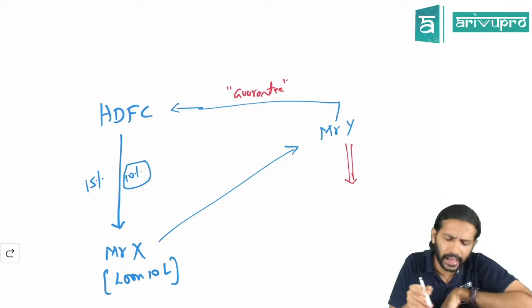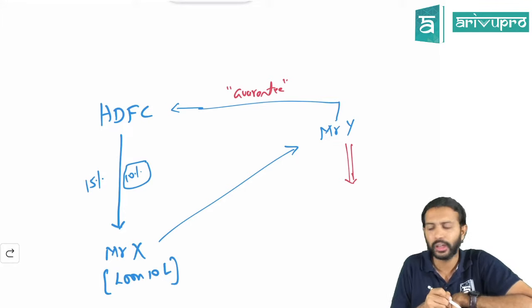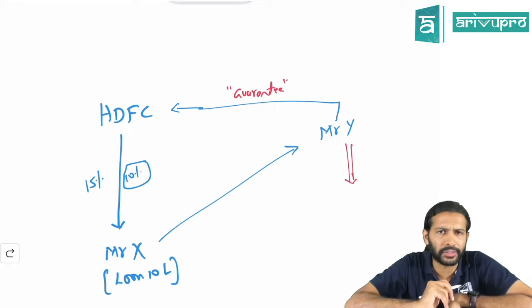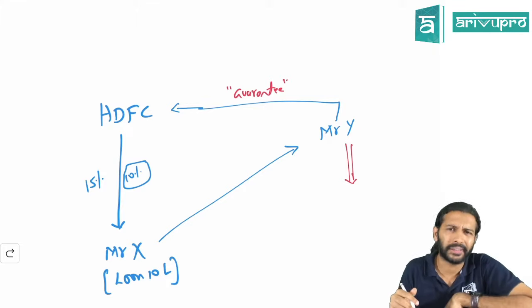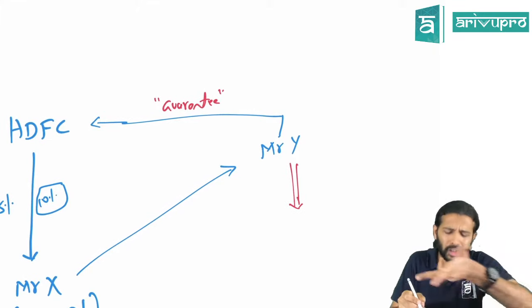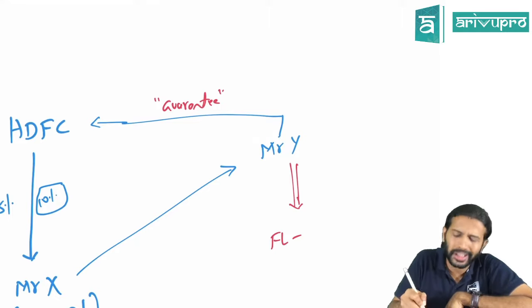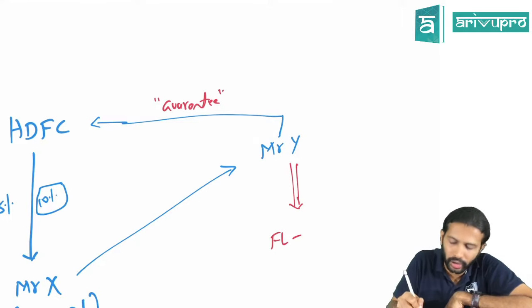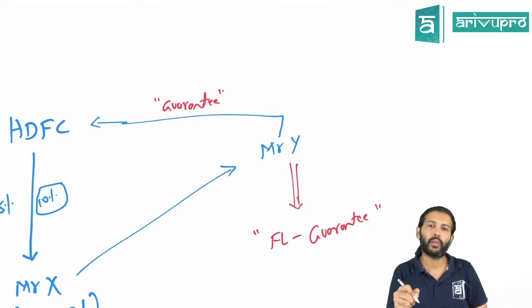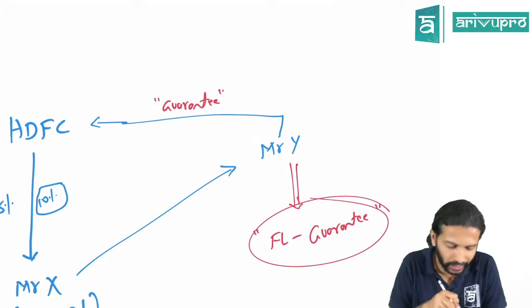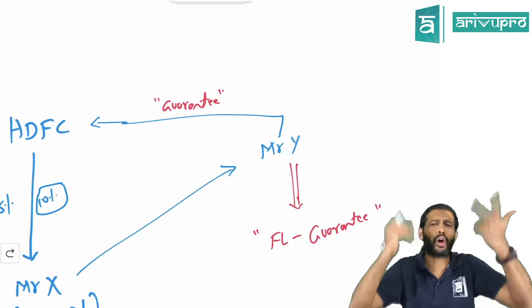He has already given a guarantee that he will make good the default amount to HDFC Bank. So that means one obligation is sitting on Mr. Y's head. That obligation is nothing but your financial liability. So basically, Mr. Y has to record in his books a financial liability in the form of guarantee. Fair enough. Y has to record this liability because one obligation is sitting on Y's head.